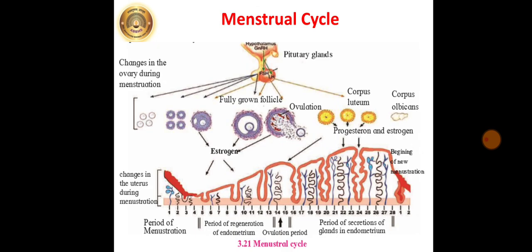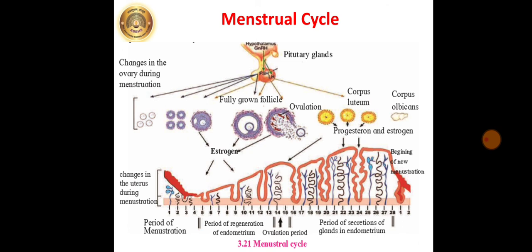Now next we are going to see the menstrual cycle. Now what is meant by that? Just refer to the diagram given on page number 31, figure 3.21. The female reproductive system undergoes some changes at puberty, and those changes repeat at an interval of every 28 to 30 days. These repetitive changes are called menstrual cycle. Menstrual cycle is a natural process controlled by 4 hormones. Just mark all these things in your textbook.